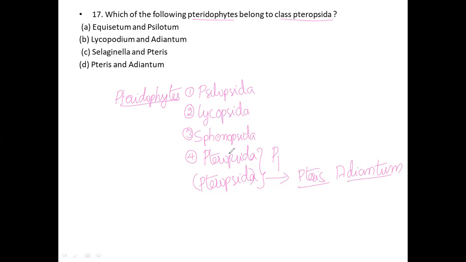Then the next one is Sphenopsida, which is Equisetum. Next one is Lycopsida, where Lycopodium is the best example. Next, Psilotum is the best example for Psilopsida. Here, the pteridophyte belonging to the Pteropsida is the last option. So Pteropsida consists of Pteris and Adiantum, and that is the correct option for this question. This is wrong, this is wrong, this is wrong. For this reason, this is the correct option.